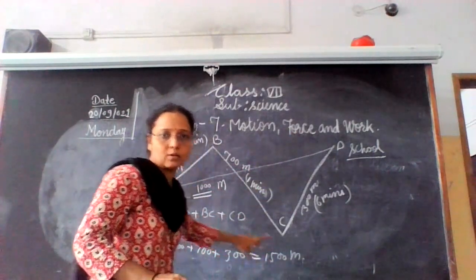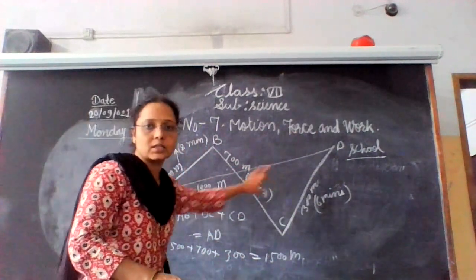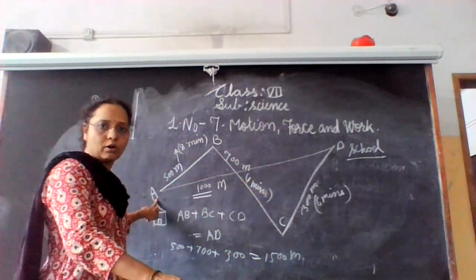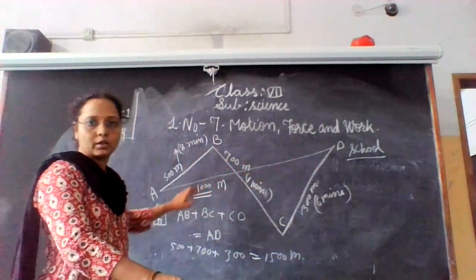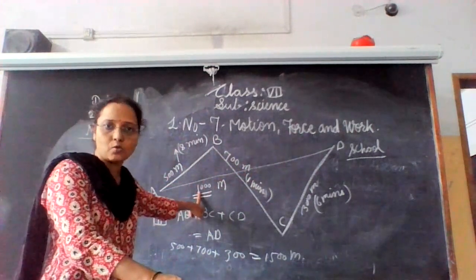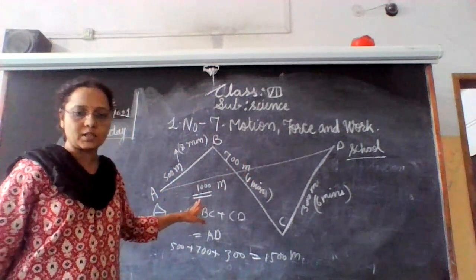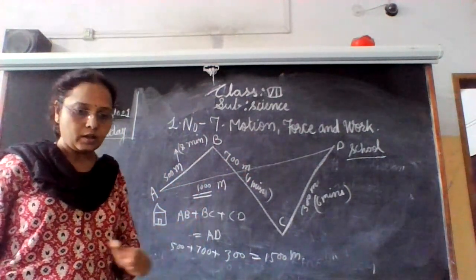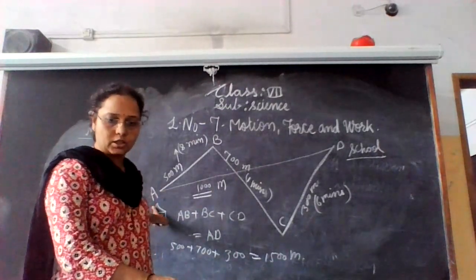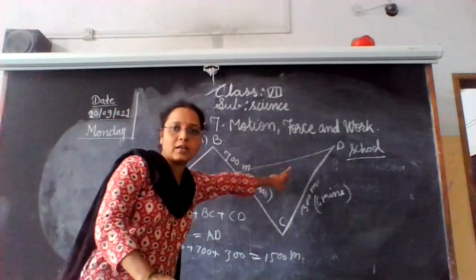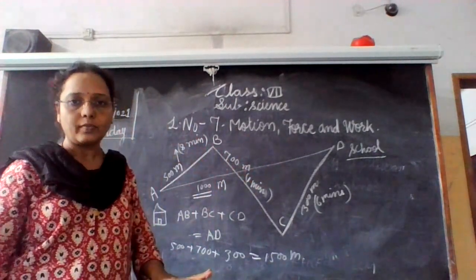How is the displacement calculated? Displacement is the minimum distance. This is the minimum distance when you go directly through the route from A to D. So the displacement is 1000. It is the minimum distance traversed by a moving body in one direction from the original point to reach the final point. So, understood what is meant by displacement?